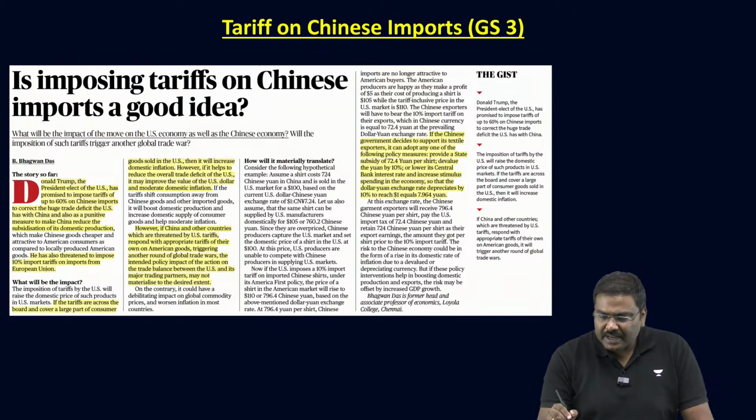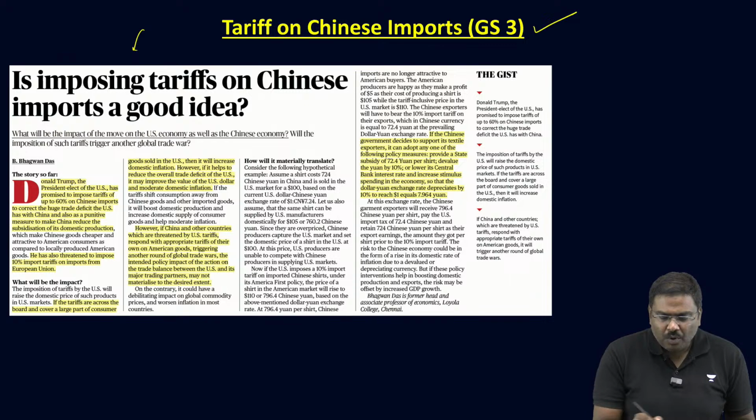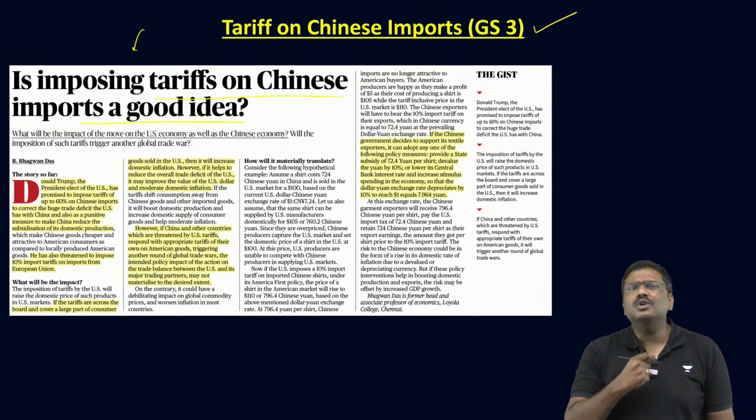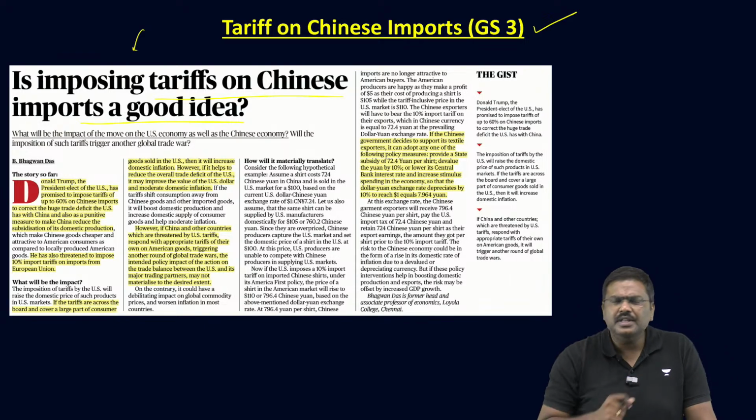Okay, let me go to the next article. Tariff on Chinese imports. Is imposing the tariffs on Chinese imports a good idea? This has appeared in the Text and Context page in today's Hindu newspaper. What is the issue all about?